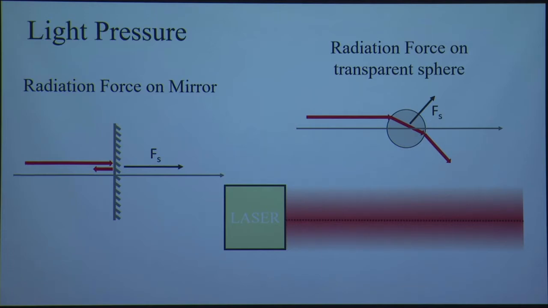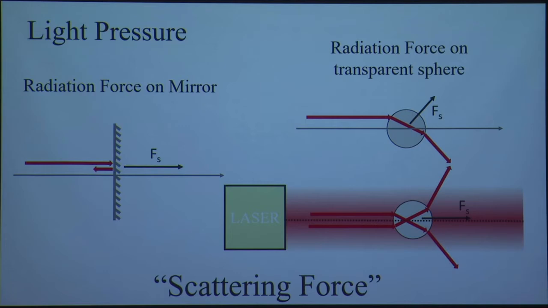So, it has this intensity variation, so it is more intense in the center, and as it goes, it is less intense. So, this kind of beams are called Gaussian beams. So, if we put a bead or a transparent object, a sphere, in the middle of this laser, what will happen is that as the light passes through it, light will refract, and then on both sides light is reflected. So the total resultant force will push the particle in the forward direction, and this force is the scattering force.